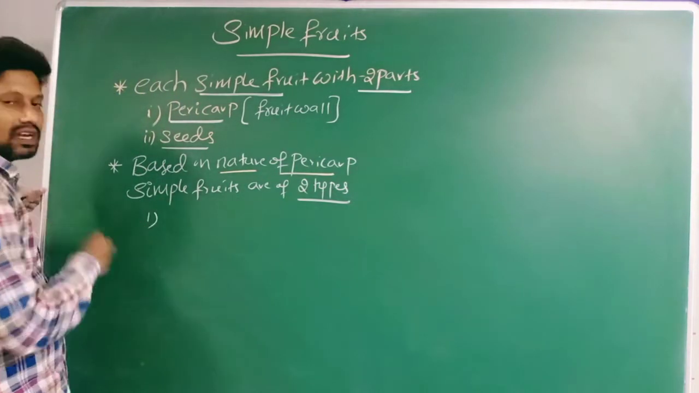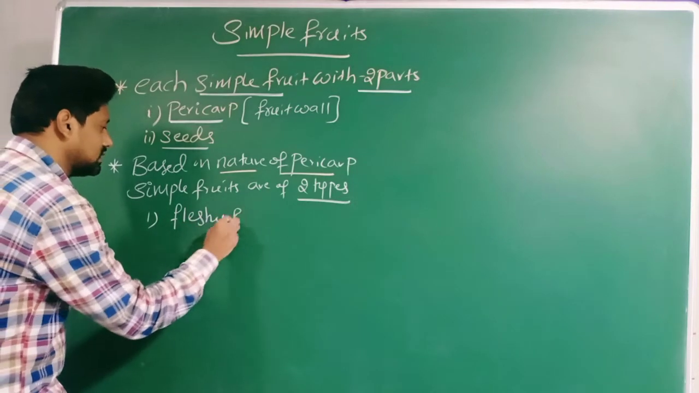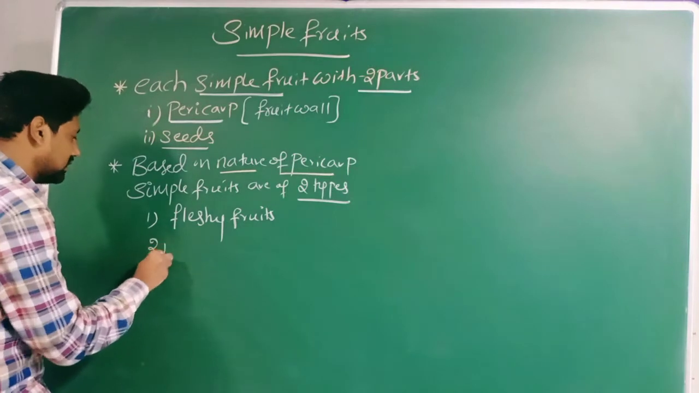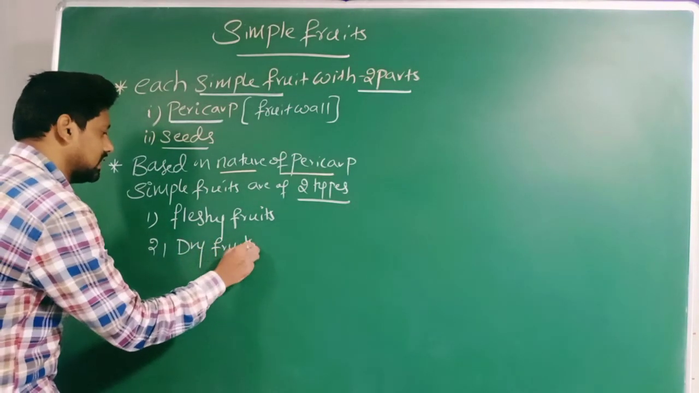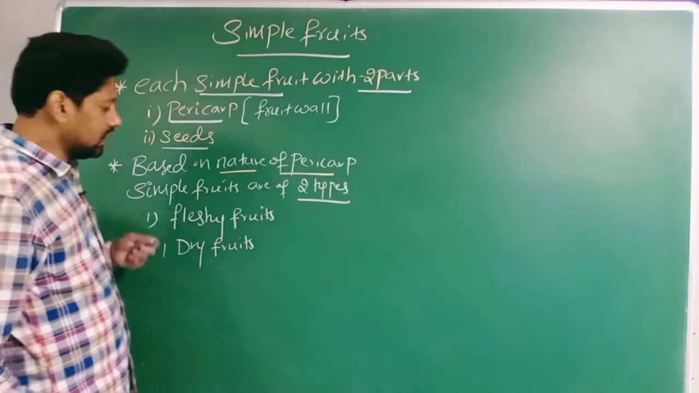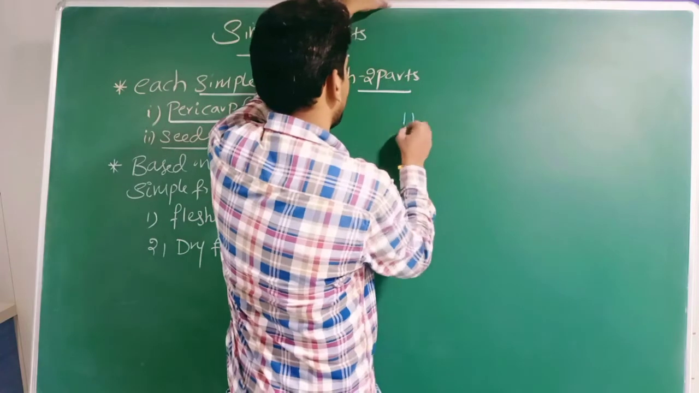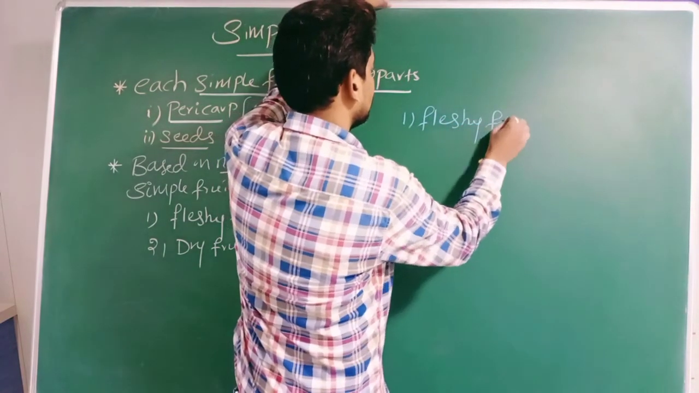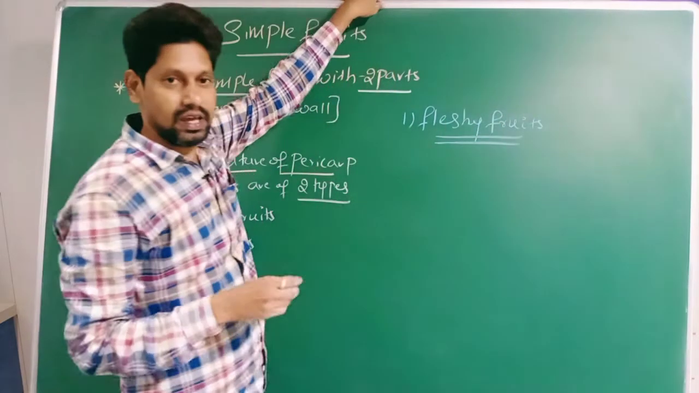First one is fleshy fruits. Second one is dry fruits. Okay, go for the first one. What is it? Fleshy fruits. Okay, now listen.